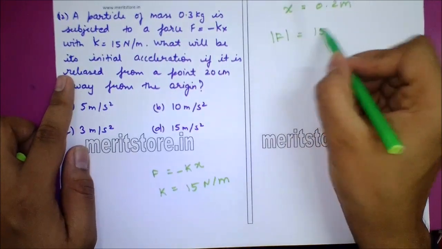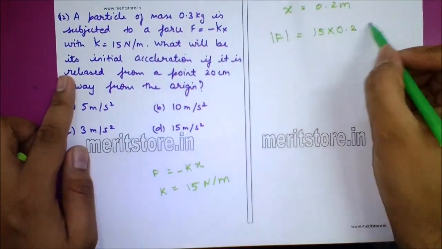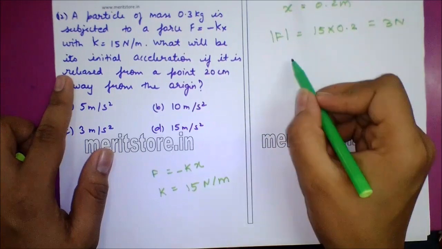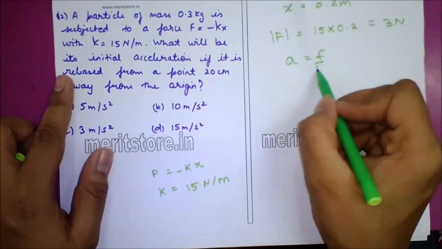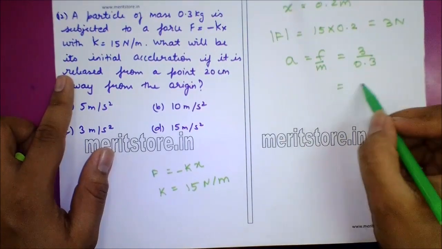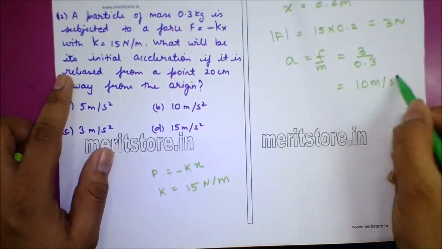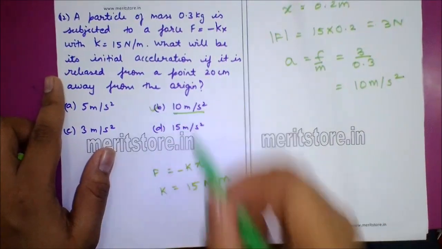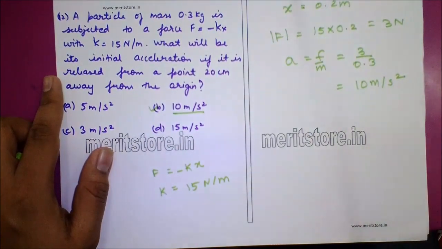F will be 15 into 0.2, that is 3 Newton. Acceleration is force upon mass, that is 3 upon 0.3, which will give us 10 meter per second square. So option B, 10 meter per second square is the correct answer.